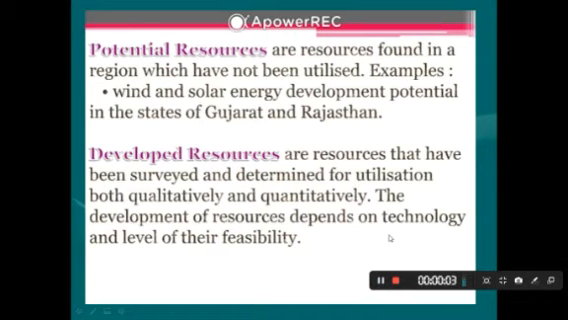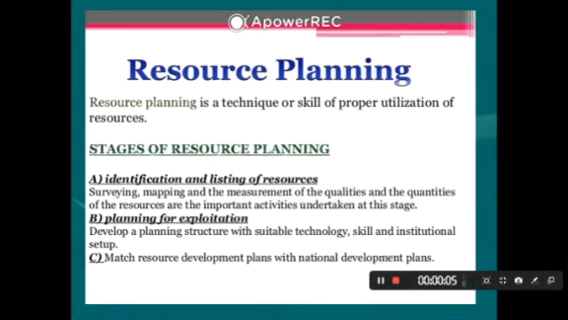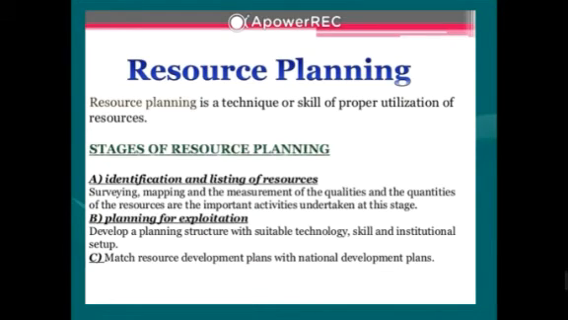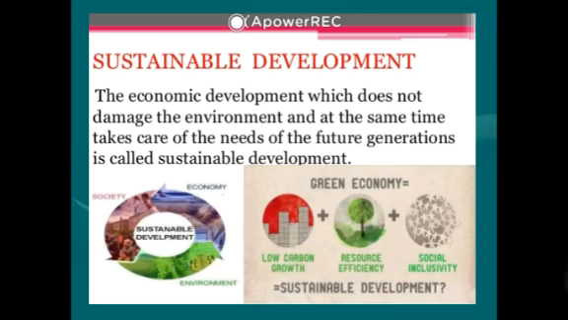Next, we will discuss resource planning, how to plan to utilize our resources. Basically there are three stages of planning: identification and listing of resources. It is most important. First, you identify your raw materials and the resources, and second, planning for the exploitation. To utilize these resources, you will make a plan. And third, you match your resource developments to the national plan. So these are the three stages of resource planning.